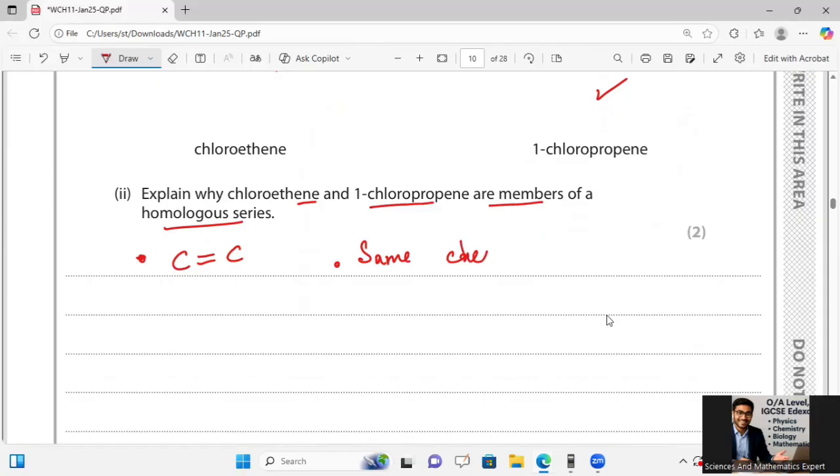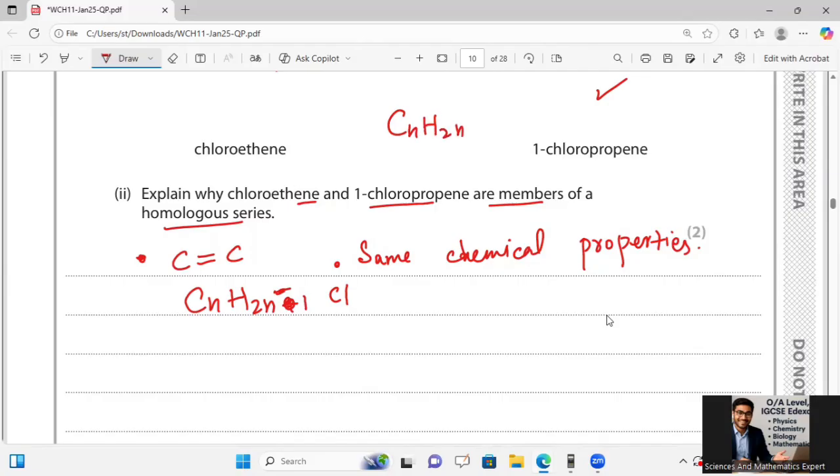They also have the same general formula: CnH2n, and with one hydrogen replaced by chlorine, it is CnH2n-1 with Cl, or a halogen group X. Each differs by a CH2 group, and if I make a longer chain, each member differs by one CH2 in mass to get the next member of the series.